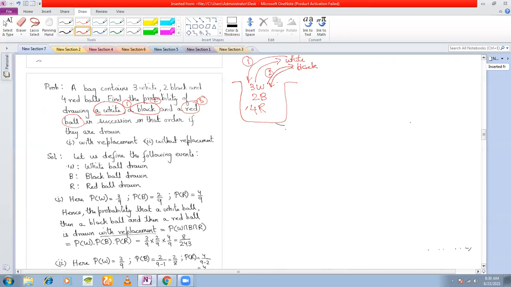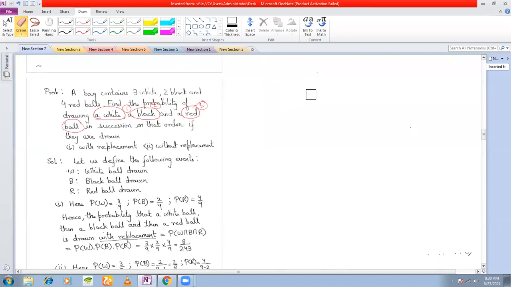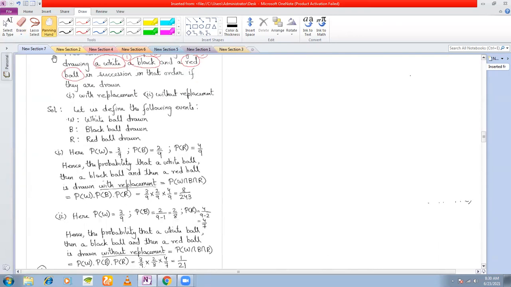What about without replacement? Without replacement, you're drawing out one ball after the other and you're not keeping it back. First ball you draw out, you don't keep it back, and then you draw the next ball. So that is the difference you need to see here. Now, I have defined these 3 events: white ball drawn in the first draw, black ball drawn in the second draw, red ball drawn in the third draw.